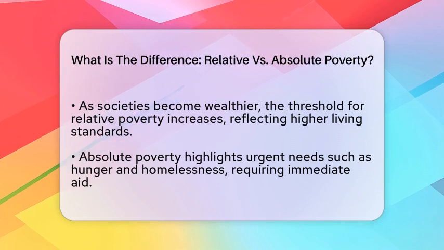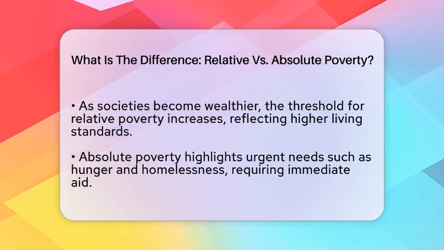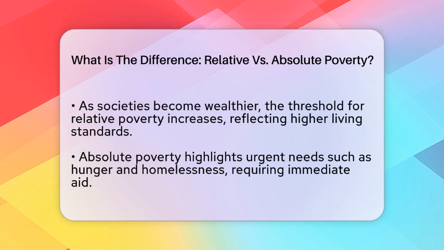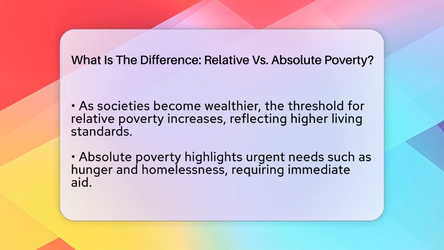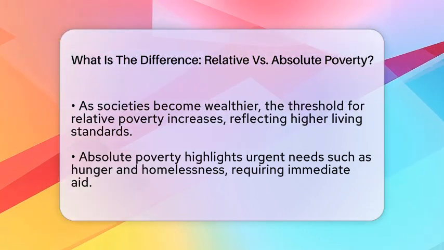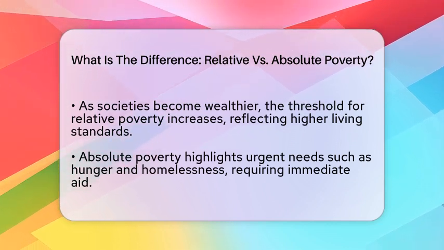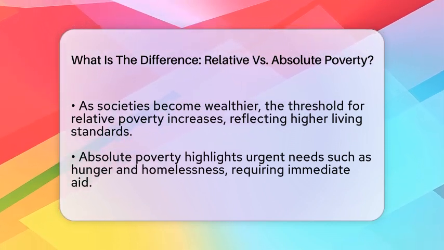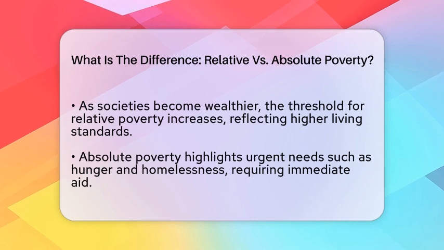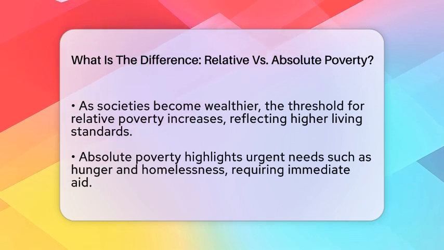People in relative poverty might have enough to eat and a roof over their heads, but they might not afford things like education, internet access, or a safe neighborhood. As a society gets wealthier, the threshold for relative poverty rises, reflecting higher living standards and expectations.